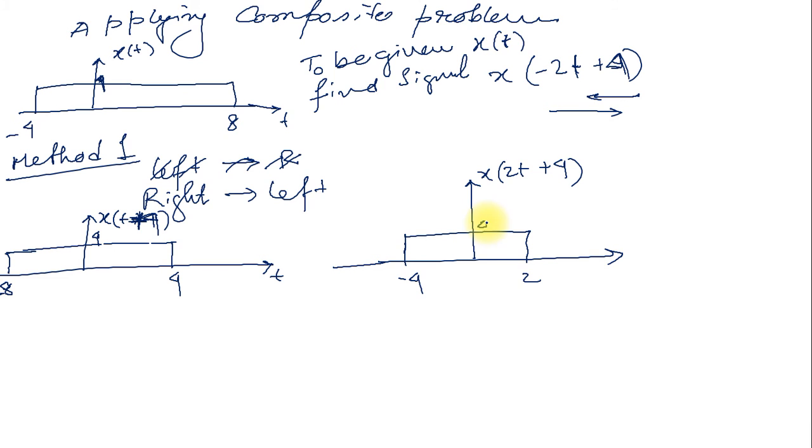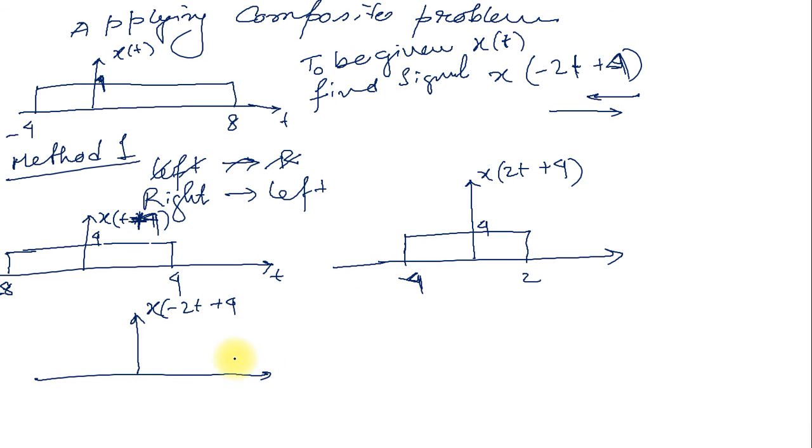Amplitude is fixed. I am not dealing with any amplitude. So now this is x of 2t plus 4. One operator is still left, that is the minus. Minus means folding. So finally I can draw the signal x of minus 2t plus 4.